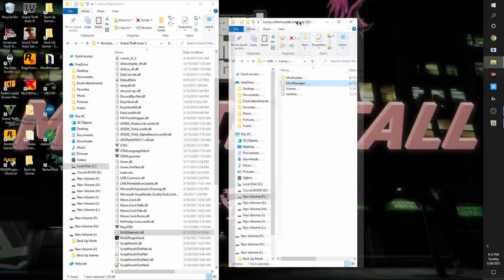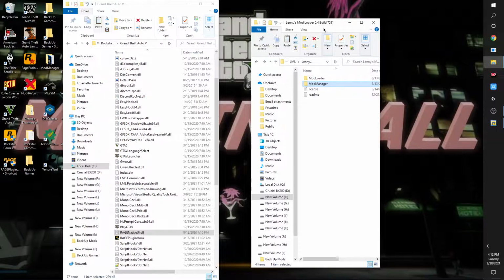Moving on to Lenny's Mod Loader. I use this because it definitely comes in handy for a lot of things, in particular for those who play Coastal Callouts. And there are a couple other mods where it just makes things simpler to install. It does really make things simpler to install. And I really haven't found it a problem with frames per second, anything like that. It doesn't slow down my game.